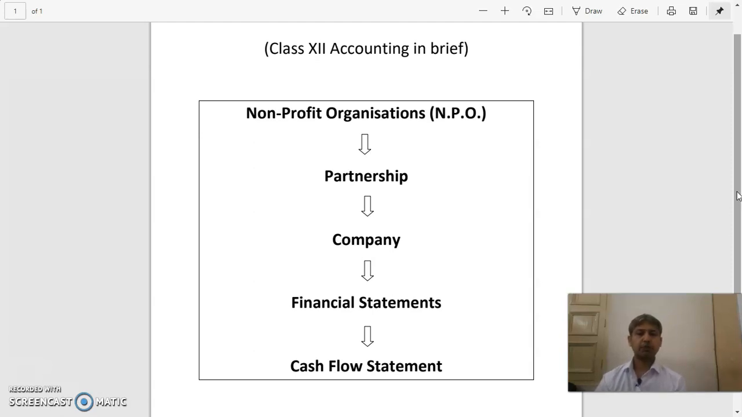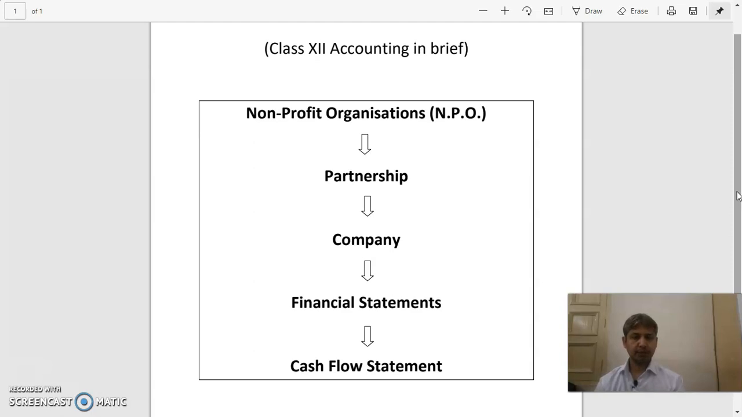In partnership, there are some people who get together to form some business venture, but there are a limited number of persons in partnership. And in a company there are a large number of people. They come together and form a large scale business. In financial statements, that is the end result of the company accounts, and in cash flow statement we just track the inflow and outflow of the cash. This is what we had done in the last class.